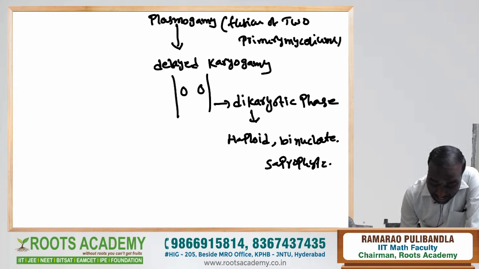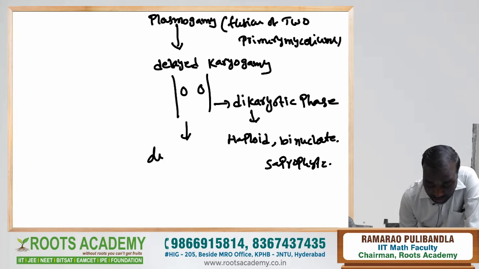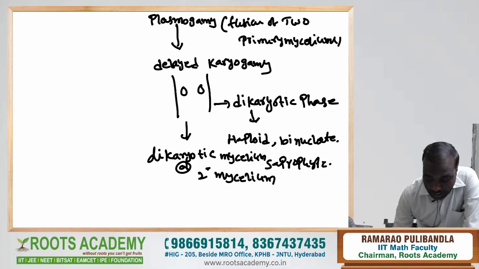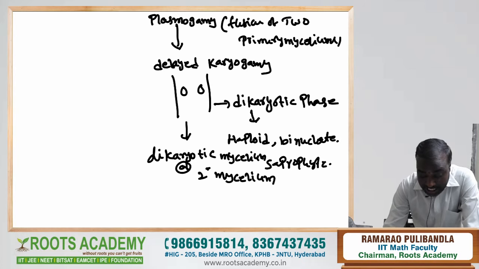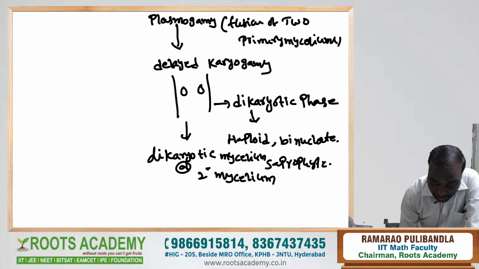This dikaryotic phase develops into a mycelium called dikaryotic mycelium, or also called secondary mycelium.